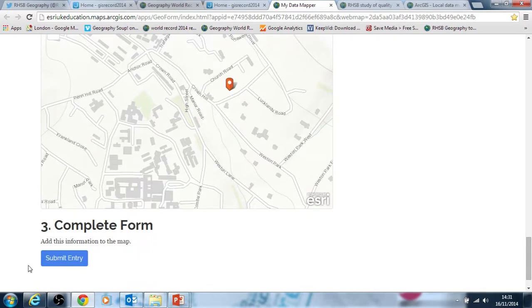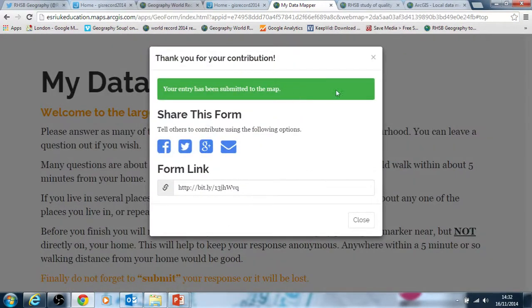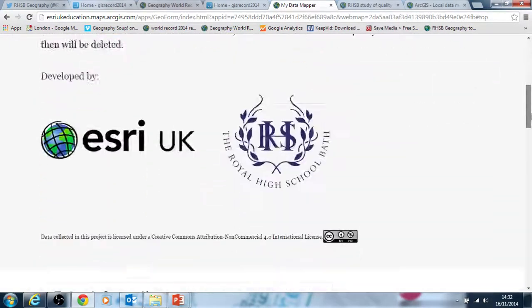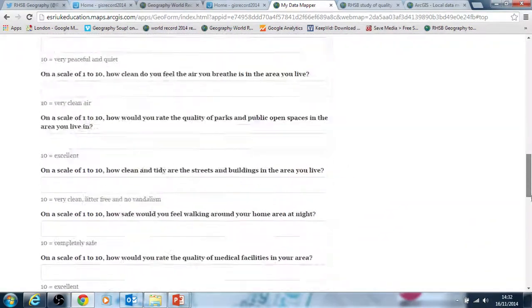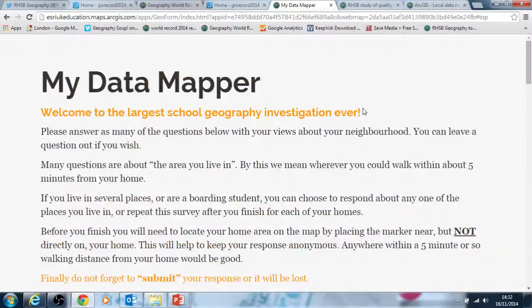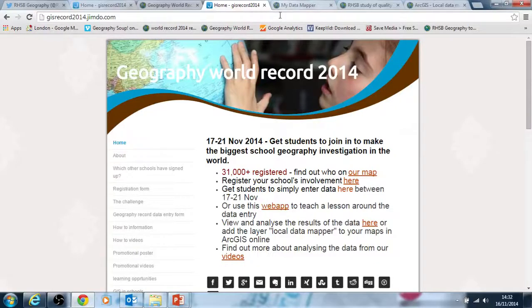And the important thing at the end is to do the submit entry at the very end. So I'll submit this one and delete it later. And at the end it says, thank you very much for doing that. And there you go. And once you've done that, you'll notice the form goes completely blank again, which means that should a student want to enter the data a second time, they can do that. So that's the basic way of entering data onto this GIS record event. And hopefully we'll get our 30,000 or so students entering data around the world and get a huge data set, which would be great.